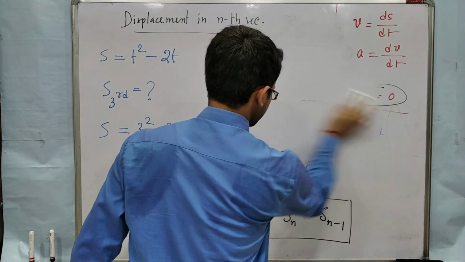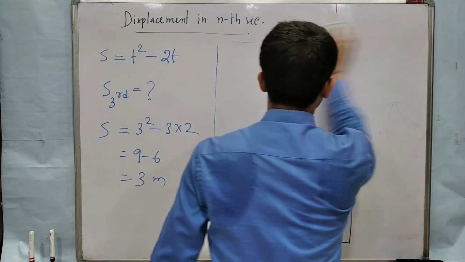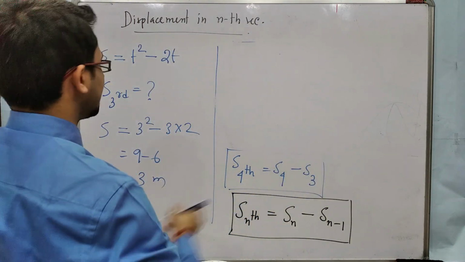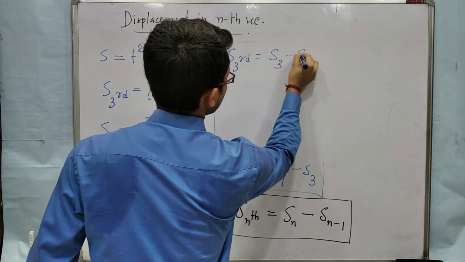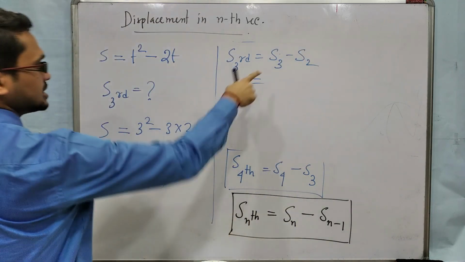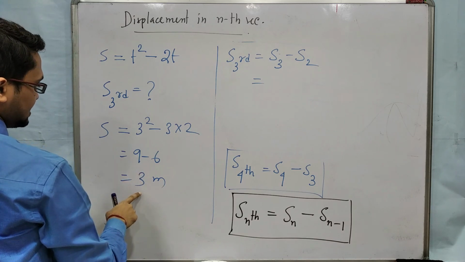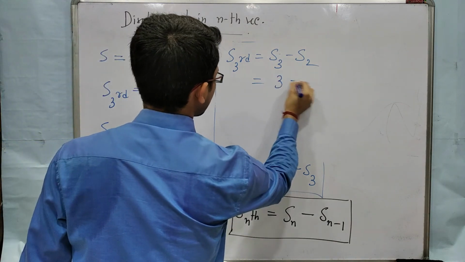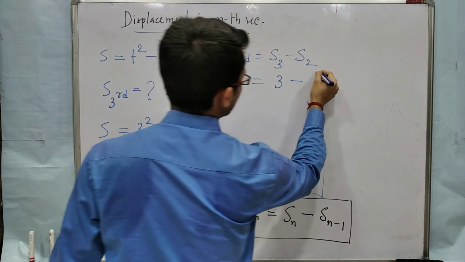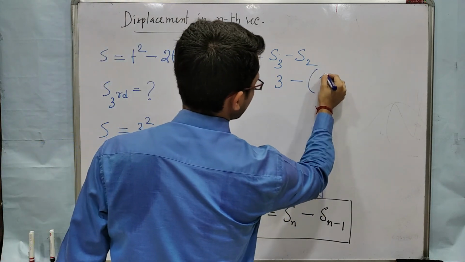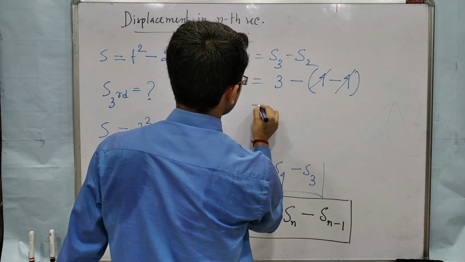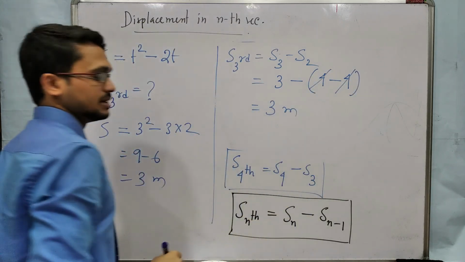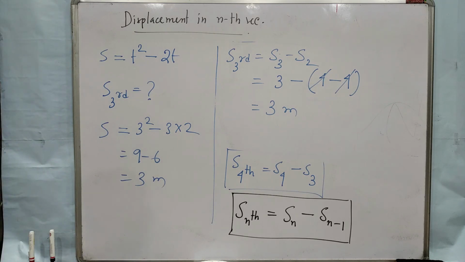So look at this now. Suppose displacement in the third second. So S third is equal to displacement in 3 minus displacement in 2. Displacement in 3 seconds is 3 meter, minus displacement in 2. So put 2 here. 2 square means 4, minus 2 twos are 4, so it will be cancelled out. So displacement in the third second is 3 meter.